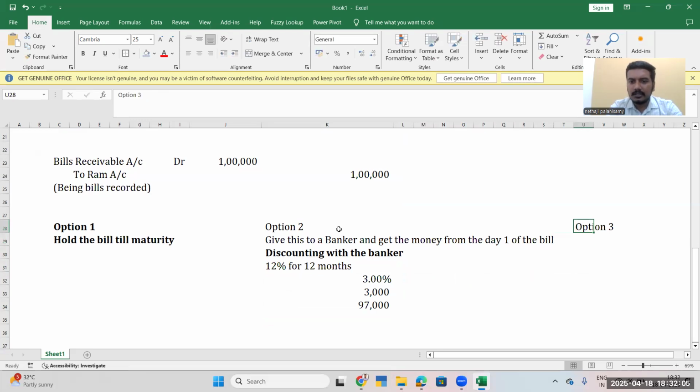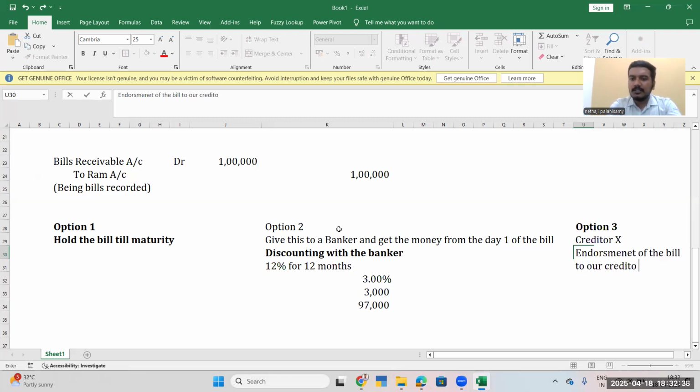Option 3. We have purchased the goods from some other person, creditor X. Ram has promised me to give me the amount, so I have evidence of this copy. I will give it to you. Once he gives me back, I will give, or you can directly collect it from him after 3 months. So we can give it to another person. It is called endorsement. Endorsement of the bill to our creditor.